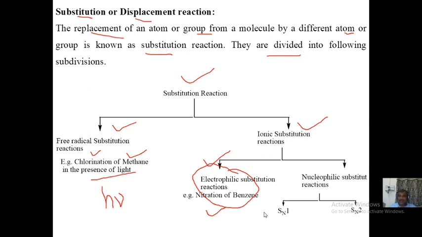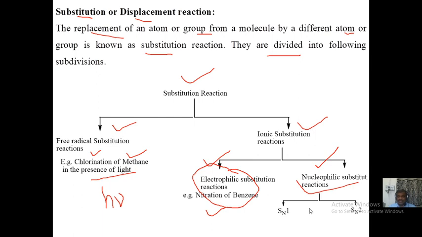Now coming to the main part. This is the main objective of today's session, friend. Nucleophilic substitution reactions. Here a group is replaced by an incoming nucleophile, right? This is known as nucleophilic substitution reaction, friend. We are going to see it in detail, friend.